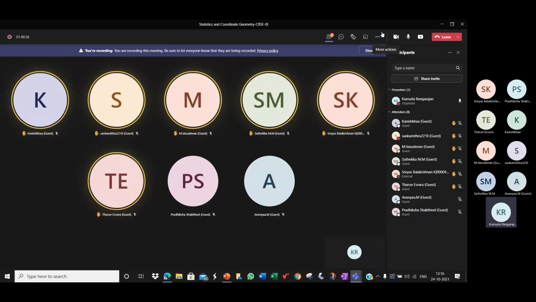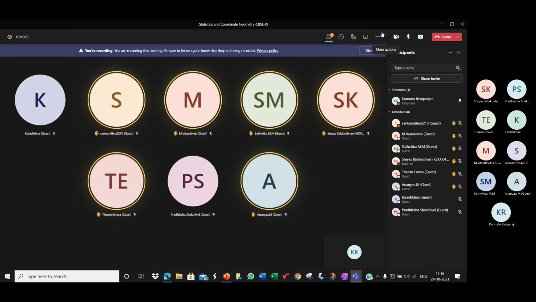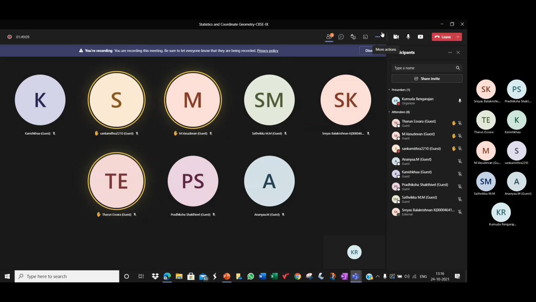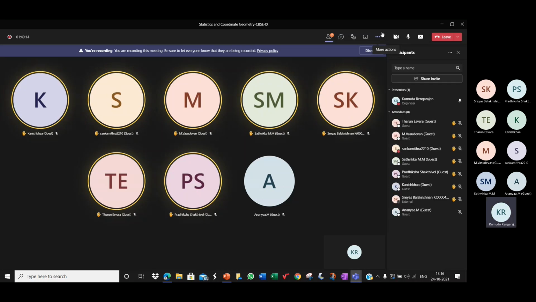Class, use the emoji. Lower your hands first and then raise your hand. Tarun, Vasudevan, Sangamitra, Satvika, Pratiksha, Kanishka, Shreyas, and Ananya. All right.